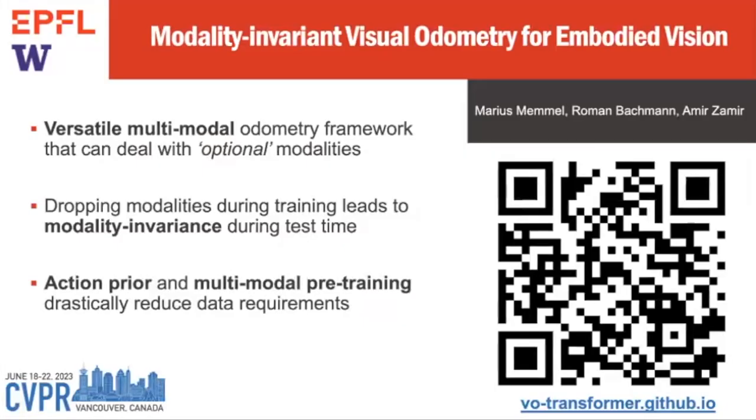To summarize, VOT is a versatile multimodal odometry framework that can deal with optional modalities, that is, modalities that might be unavailable during test time or are intentionally looped out due to expensive active sensing. We propose explicit modality invariance training, which allows VOT to become modality invariant during test time. Finally, providing action information directly to the model acts as a very strong prior. In combination with multimodal pre-training, we drastically reduce the data requirements to train deep visual odometry models.